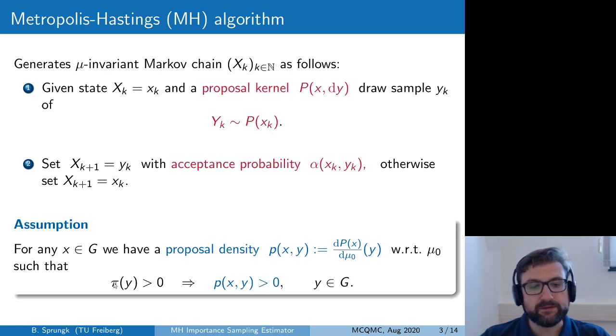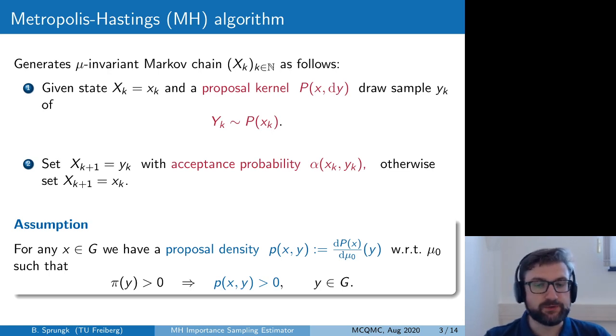So whenever the target density has a value greater than 0 for y, so does the proposal density at x and y. This basically means that the support of the proposal kernel evaluated at x always includes the support of the target distribution pi or mu.